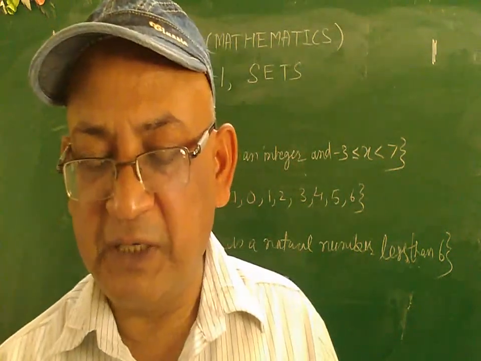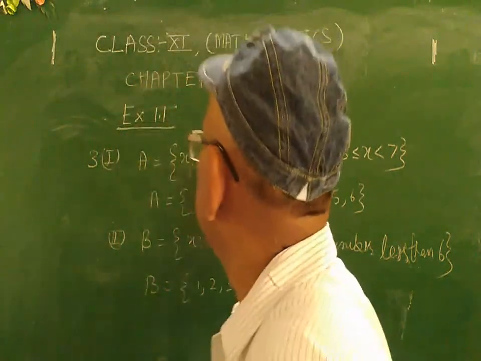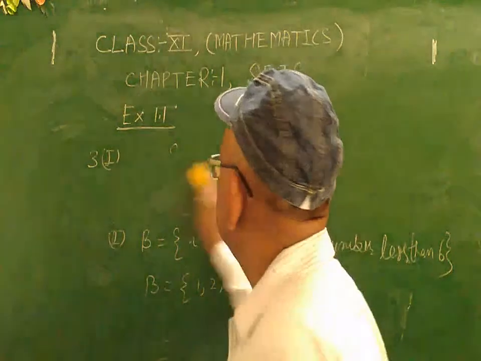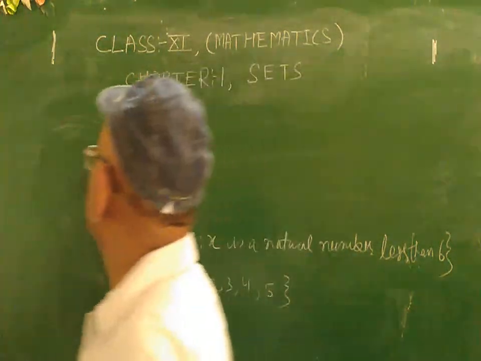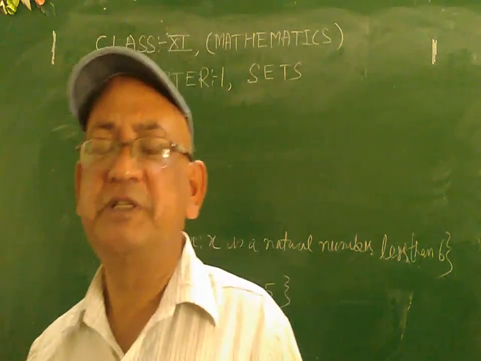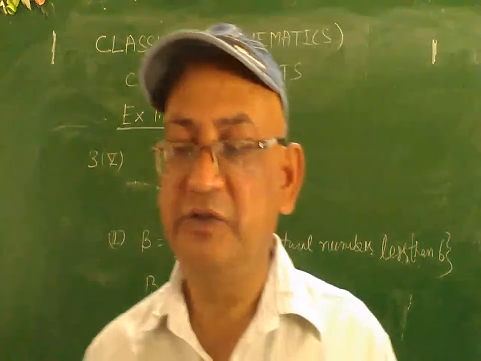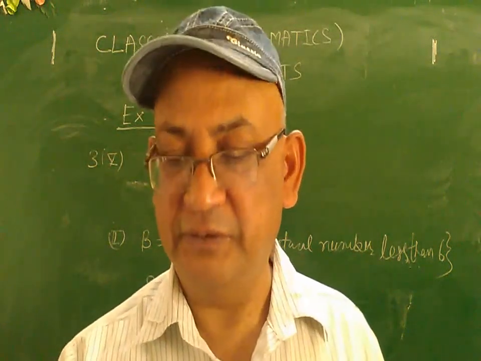One more part I am taking here, that is the fifth part. As you may see in your book, all the students must purchase their NCERT books, so it is very convenient to solve or understand the question.